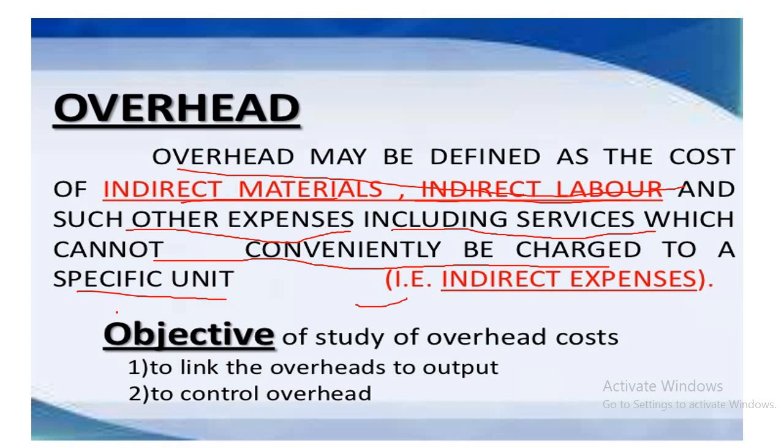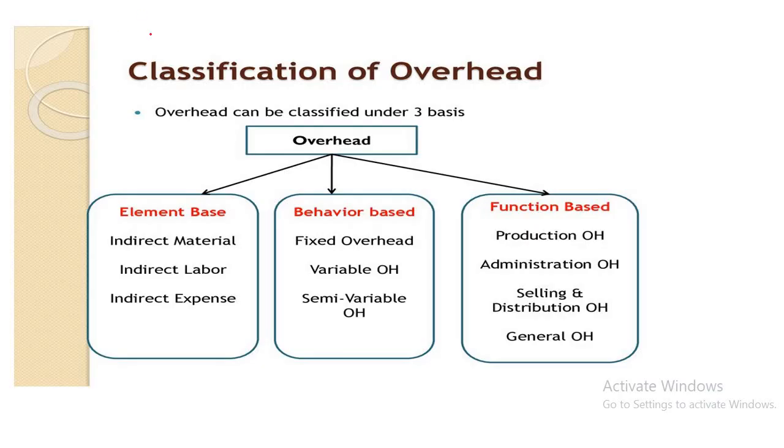There are two main objectives of studying overhead cost: to link the overhead to the output and to control the overhead cost. Now, what is the classification of overhead?